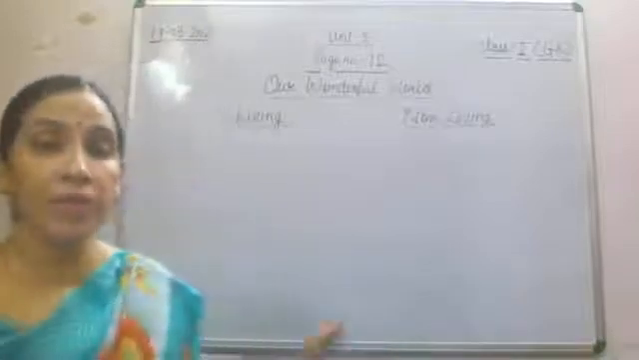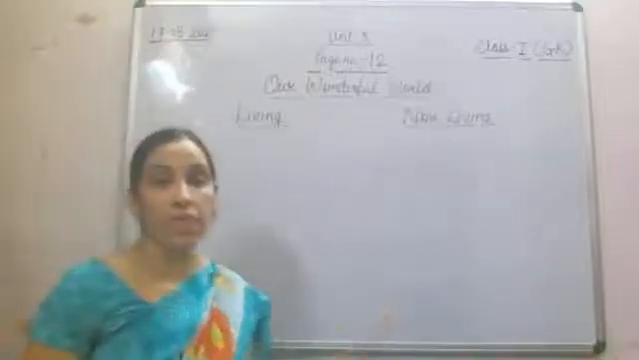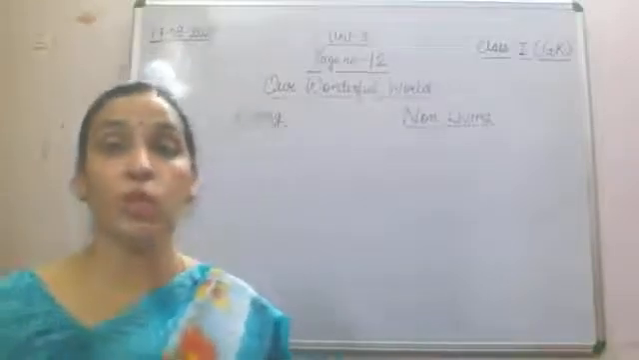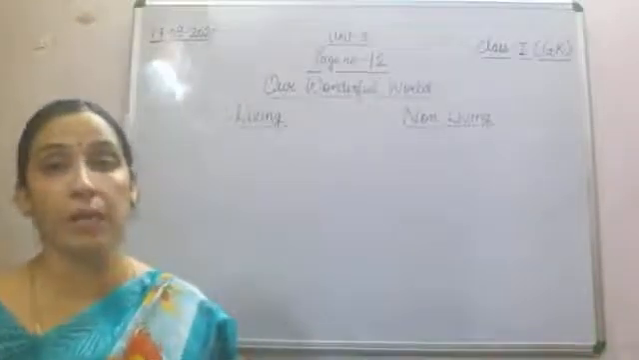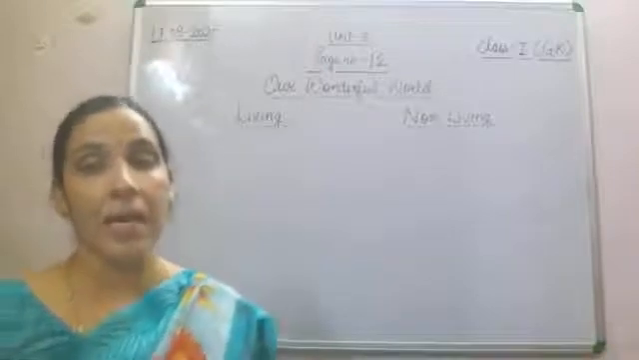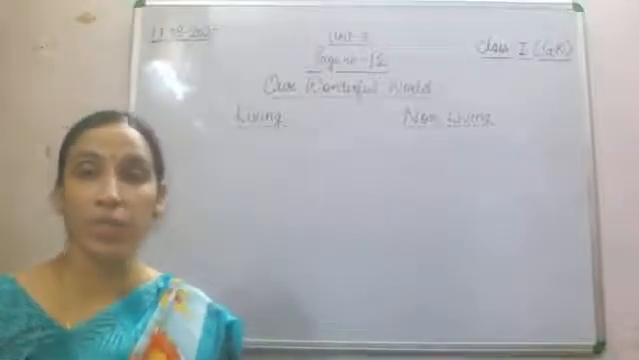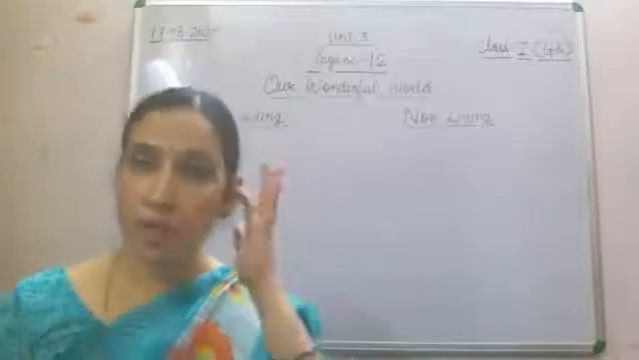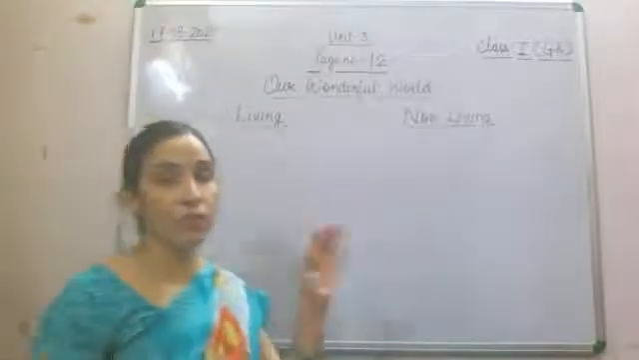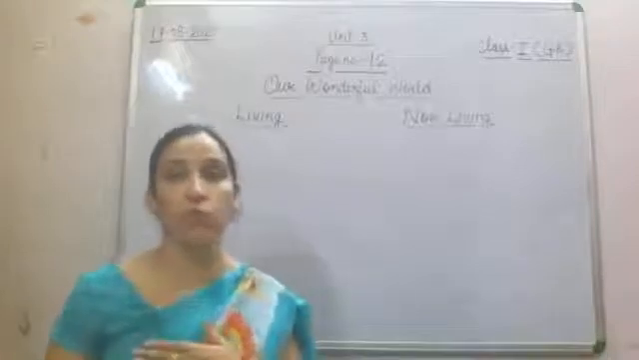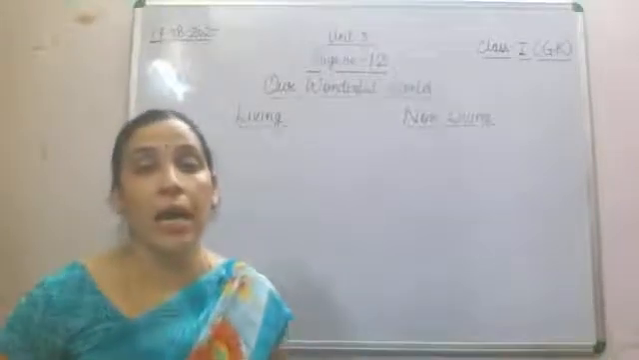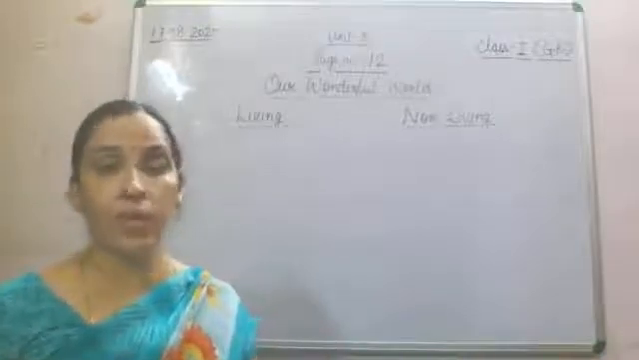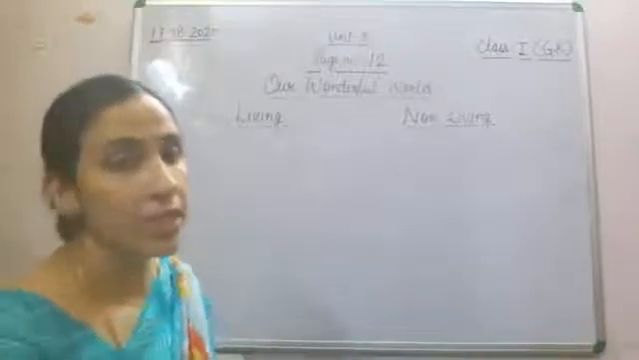So what are living and what are non-living things? Living things can run, grow, move from one place to another, and change with time. Non-living things cannot grow, cannot move from one place to another, and there is no change in their size with time. So these are non-living things.